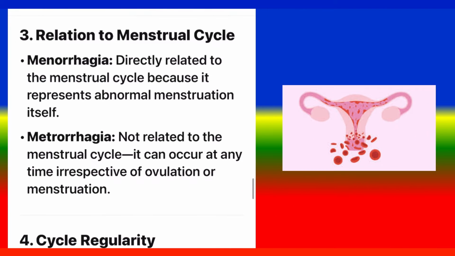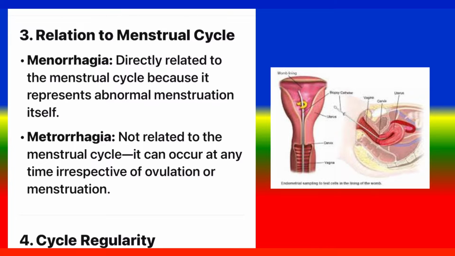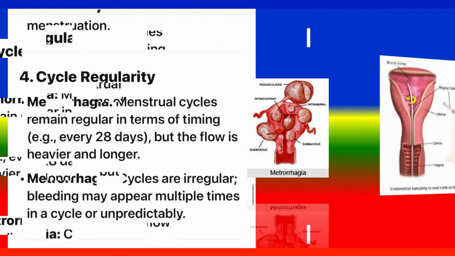3. Relation to menstrual cycle. Menorrhagia: directly related to the menstrual cycle because it represents abnormal menstruation itself. Metrorrhagia: not related to the menstrual cycle. It can occur at any time irrespective of ovulation or menstruation.